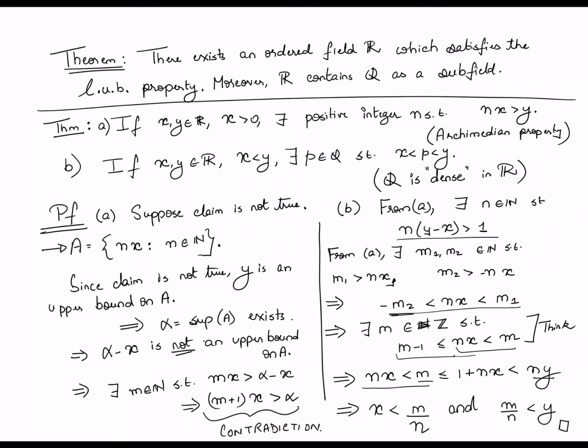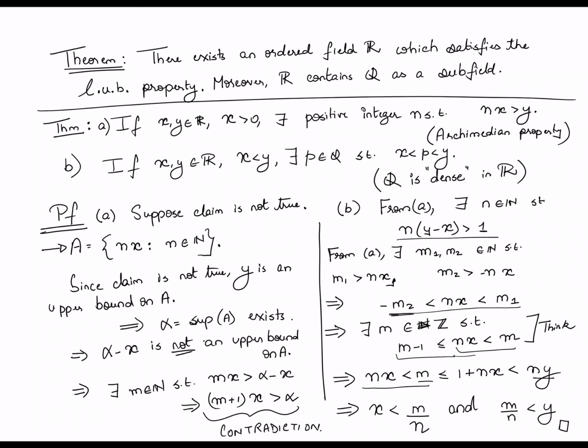And it may not have been obvious to begin with that a property that seems so natural, namely the Archimedean property, can actually prove something far more non-trivial, which is that between any two real numbers there exists a rational. In other words, the rationals are dense in the reals. And all of this is a consequence, if you think about it, of the LUB property of the reals, right? Because our original Archimedean property itself was proved using the fact that R satisfies the LUB property.